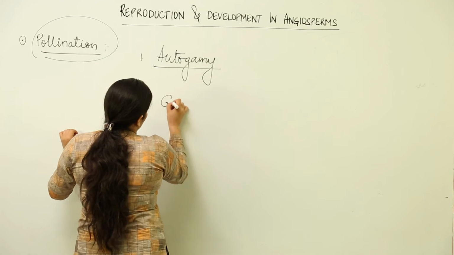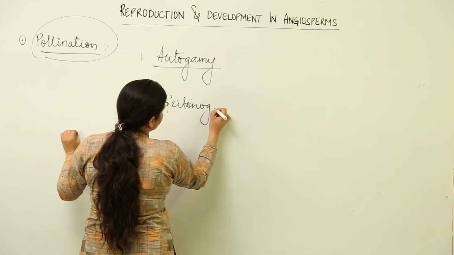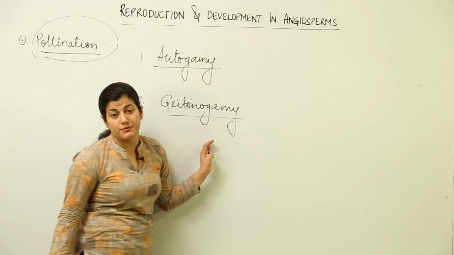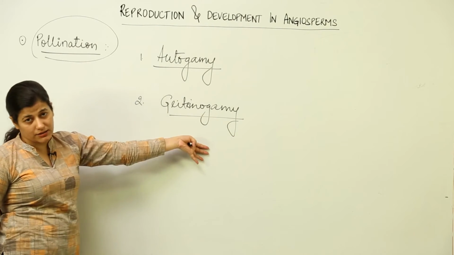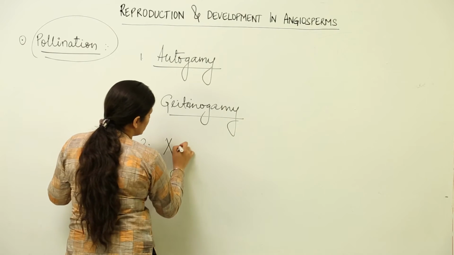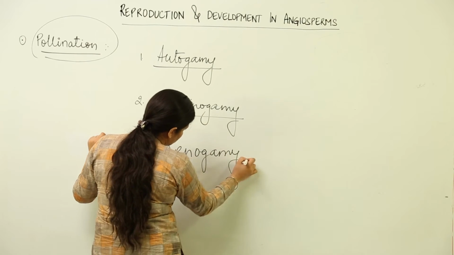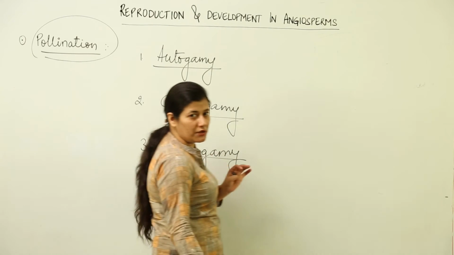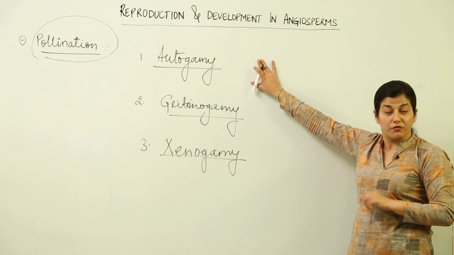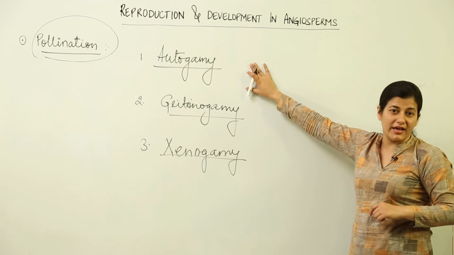The second one is geitonogamy. Geiton means neighbor and gamy means, again in Latin terms, marriage. And the third one is xenogamy. Now how the pollination takes place, where it takes place: if it is within the same flower, of course it would be on the same plant, that is known as autogamy.